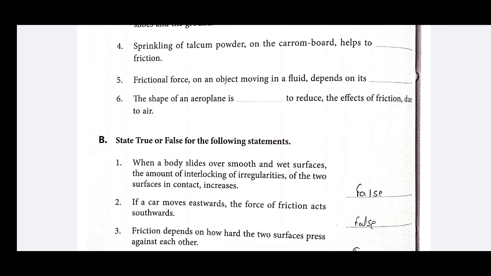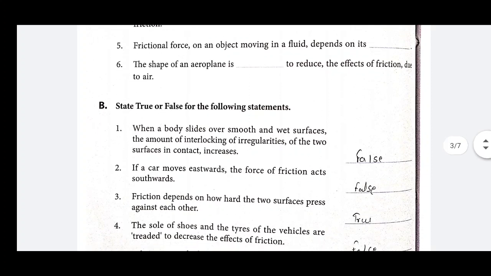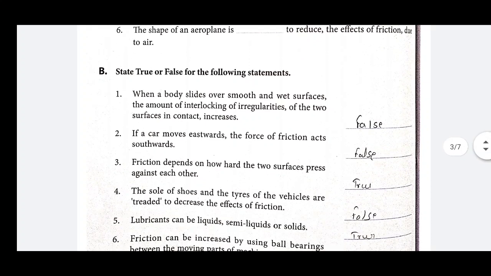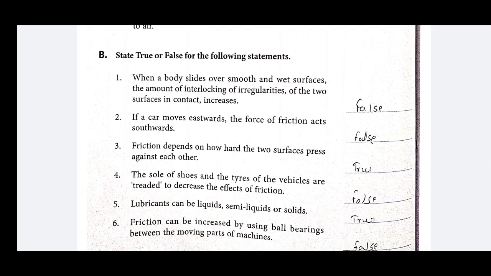One: when a body slides over a smooth and wet surface, the amount of interlocking of irregularities of the two surfaces in contact increases. These students have written false, but you have to decide whether it is true or false. Now, second: if a car moves eastward, the force of friction acts southward.